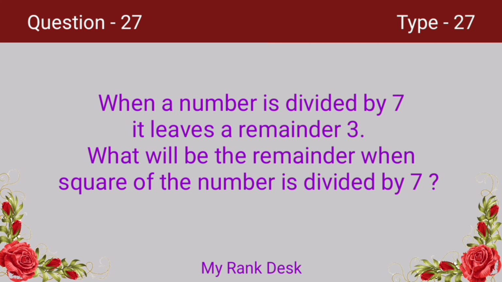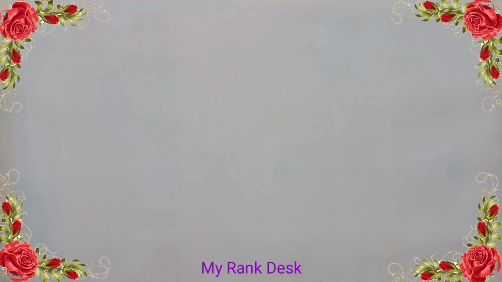We know that when we divide a number by a divisor, it leaves remainder r. Then if we divide the square of the number by the same divisor, it leaves remainder r square. That is, if a number is divided by 7, it leaves remainder 3. Then the square of the number divided by 7 leaves remainder 3 square. 3 square is 9, which is greater than the divisor. So divide 9 by 7. On dividing 9 by 7, we get remainder 2.